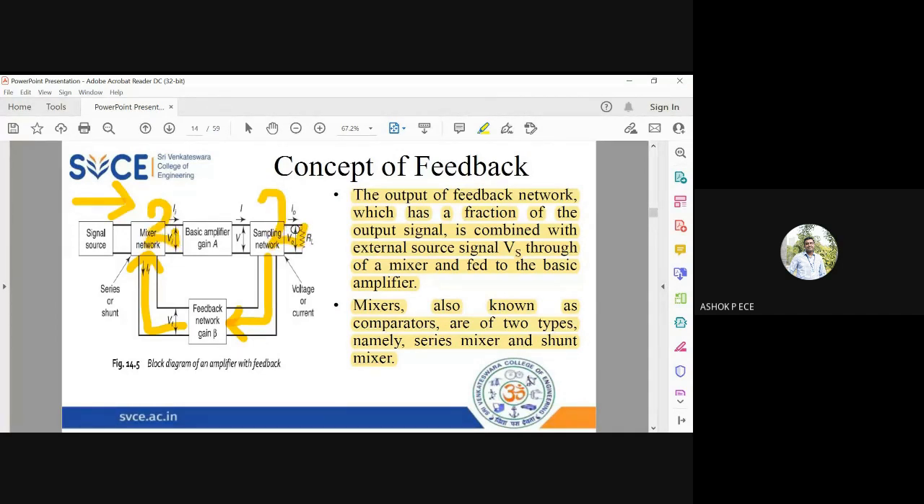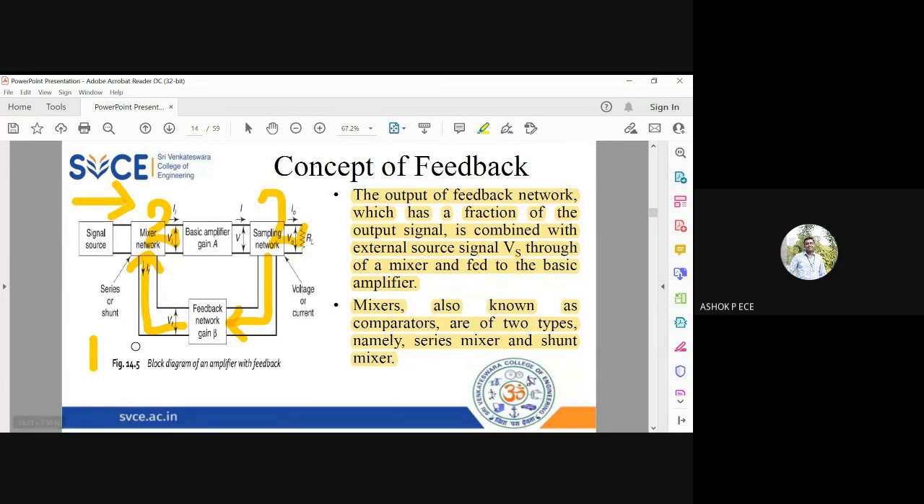So how many possible combinations are there? You have two types of sampling network, you have two types of mixing network. So how many possible combinations of circuits can you form with these? Four, sir, yes, 4.